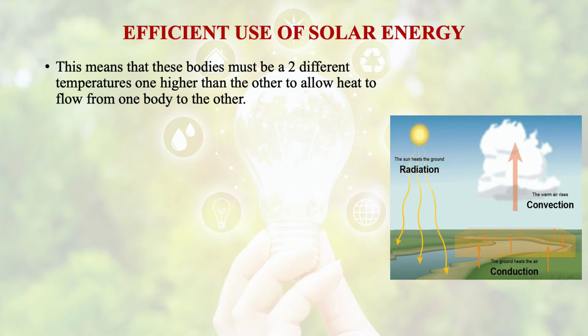We had already discussed in the modules of the first week that heat transfer takes place from higher temperature to the lower temperature. This means that the two bodies must be at two different temperatures, one higher than the other, to allow heat to flow from one body to another. And heat will always be transferred from higher temperature to the lower temperature. Low to high heat transfer is not possible. It is only possible when we give external work at the body of lower temperature. So generally heat transfer takes place from higher temperature to lower temperature.